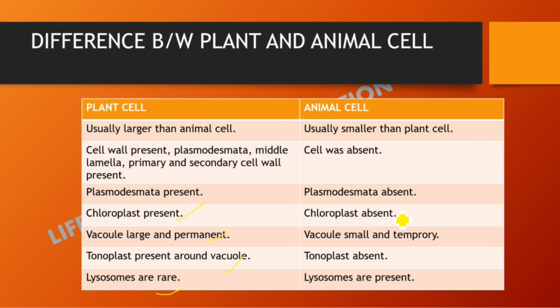That are the connecting link between the plant and animal cell. Those come in the exceptions. So plant cells do photosynthesis, so they have chloroplast, whereas animal cells simply don't have chloroplast. Next is vacuole, is small in animal cell and is temporary. Then tonoplast is also absent in animal cell and lysosomes are present.